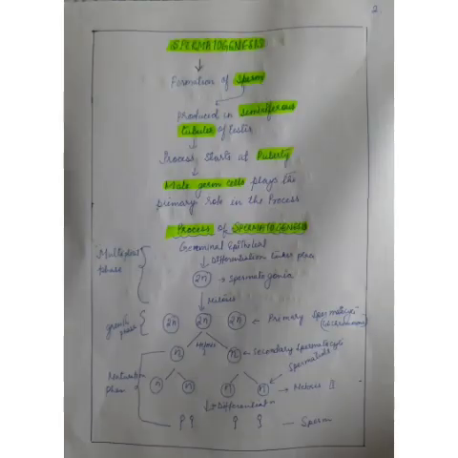Okay, so first let us try to understand what is spermatogenesis. Spermatogenesis is the formation of sperm, right? Now where does the sperm form? It is produced in the seminiferous tubule of the testis. I hope you remember the structure that I had taught you in the male reproductive system.